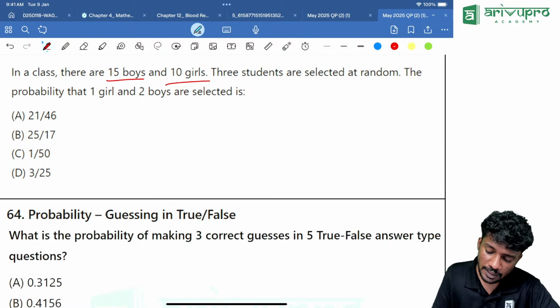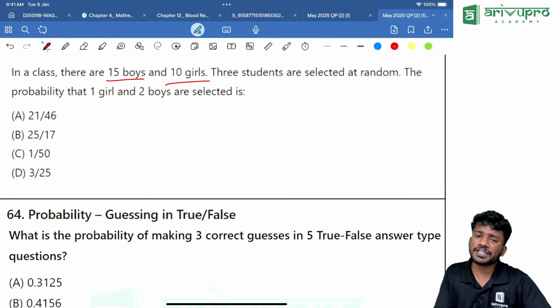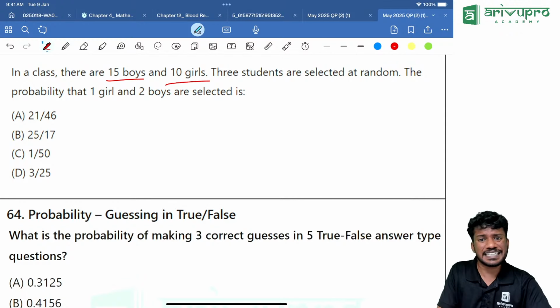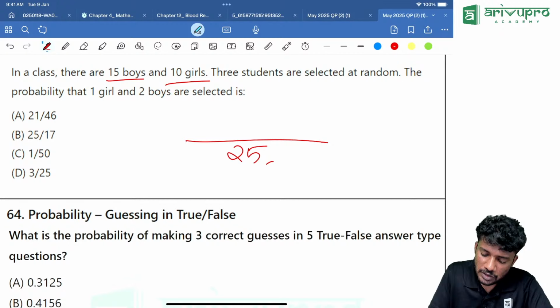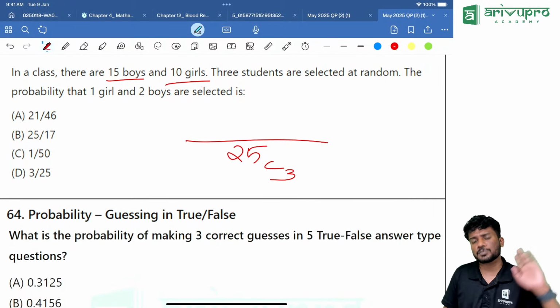Next one. In a class, there are 15 boys and 10 girls. 3 students are selected at random. The probability that 1 girl and 2 boys are selected is the question. In total, how many people are selected? 3 people are selected. From how many? 25C3 is the total sample space. Correct? Total number of observations.